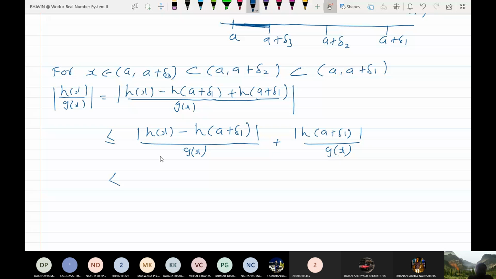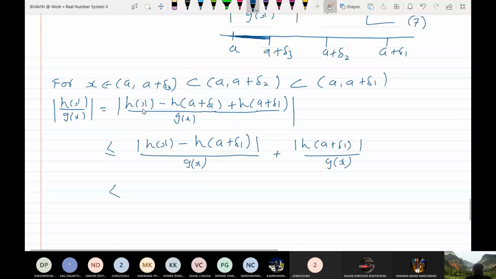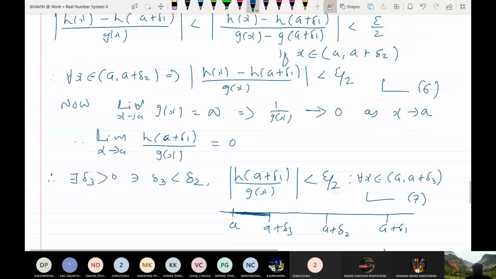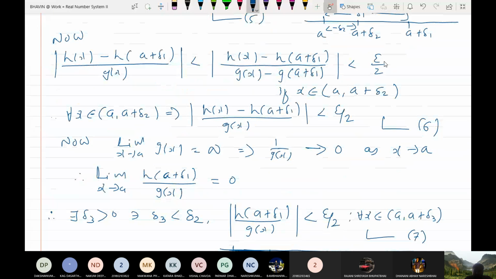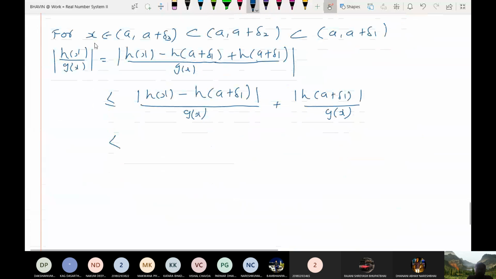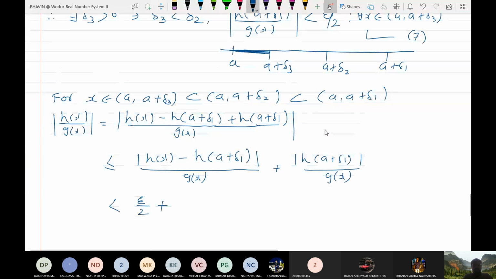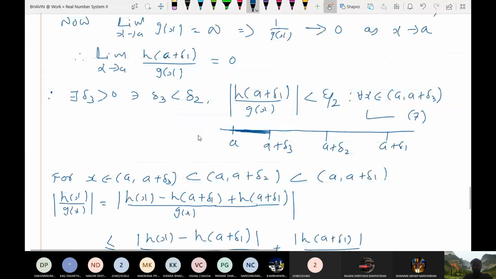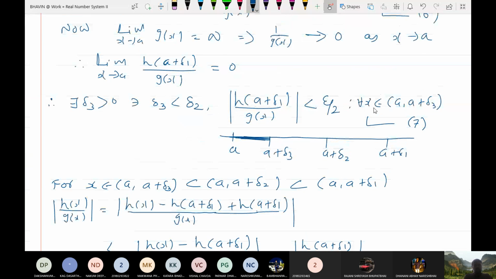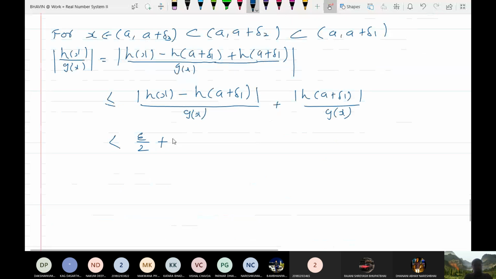So now what can you say about this ratio, h(x) minus h(a plus delta 1) upon g(x)? This modulus is always less than epsilon by 2, whenever your x is between a and a plus delta 2. So now look at x. x is in this interval, therefore it is also in this. So this can be made less than epsilon by 2. Now look at this, h(a plus delta 1) upon g(x). This is less than epsilon by 2 when x is between a and a plus delta 3. And already I have taken x between a and a plus delta 3. So by putting this together, you will get epsilon.